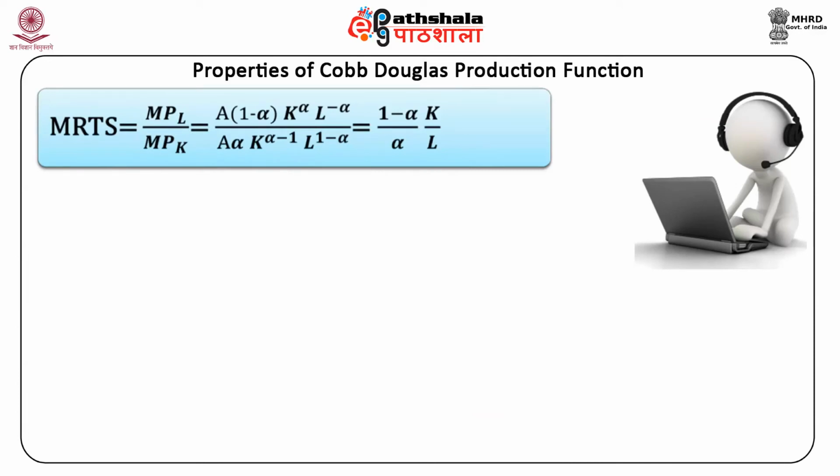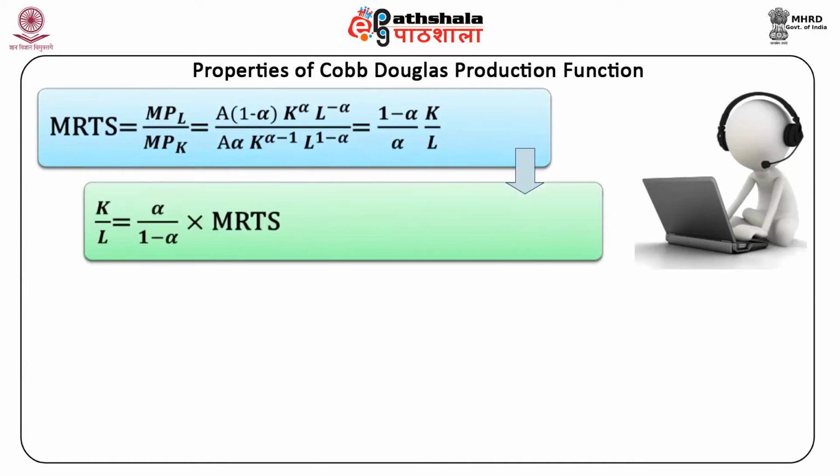MRTS is equal to MPL upon MPK, equal to A(1-α)K^α L^(-α) upon Aα K^(α-1) L^(1-α), which is equal to (1-α)/α times K/L.